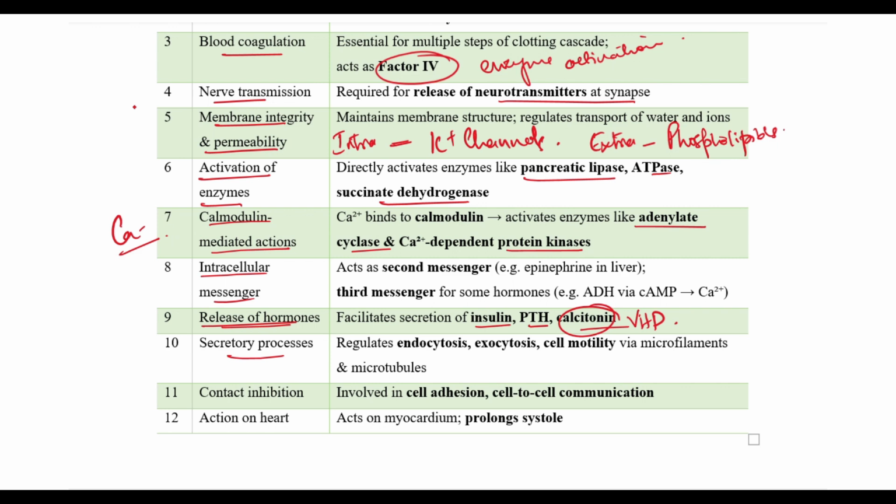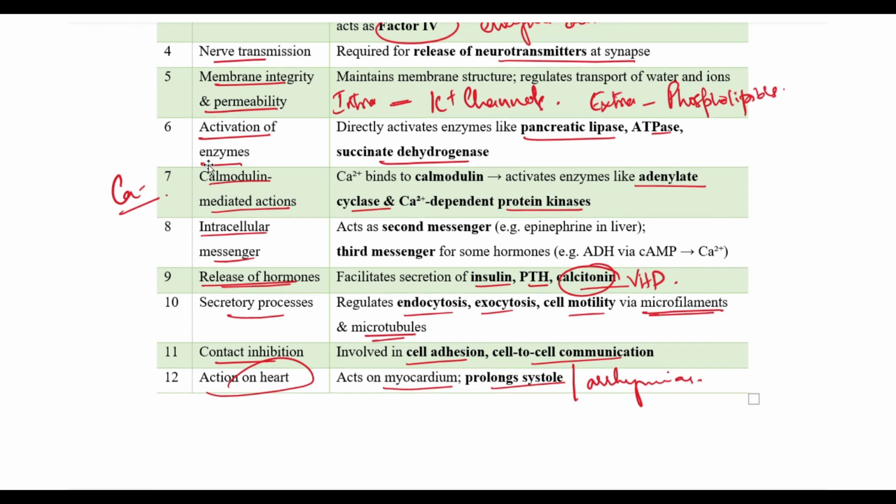We have the secretory processes which regulate the endocytosis, exocytosis, cell motility via the microfilaments and microtubules. Contact inhibition is involved in the cell adhesion and cell-to-cell communication. It also has action on the heart, where it acts on the myocardium and prolongs the systole, and is also responsible for arrhythmias. So you have 12. You can remember as many as you want, but a minimum of 5 is a must.